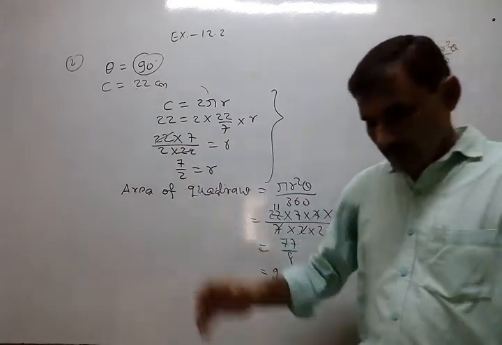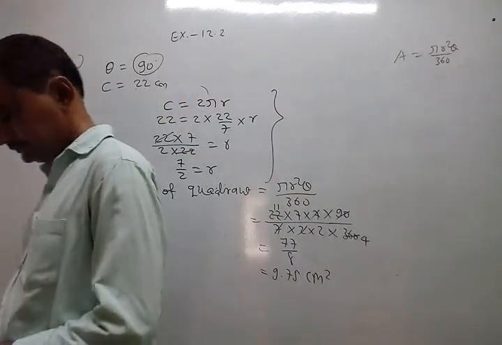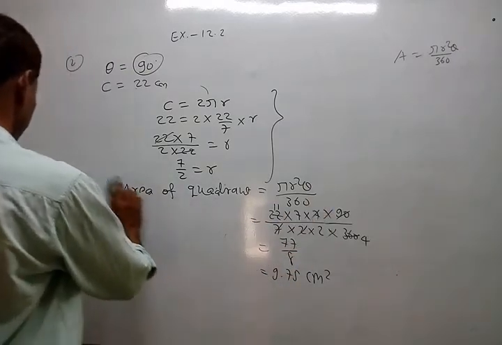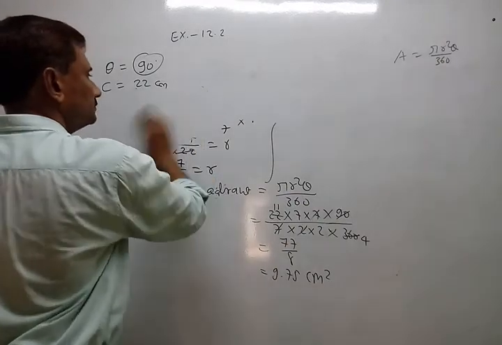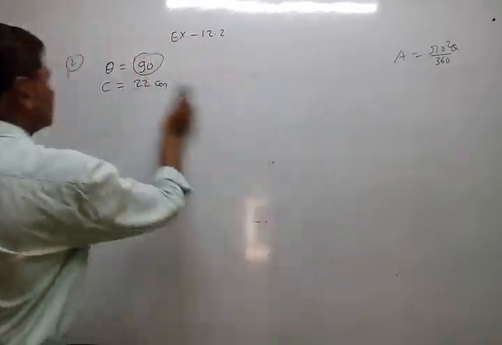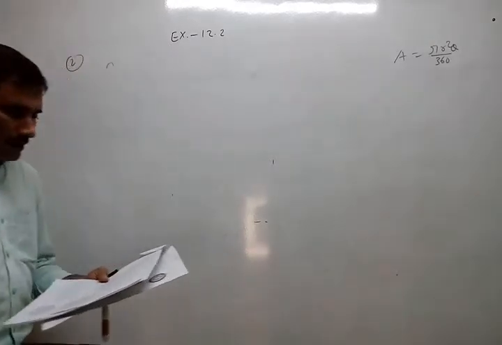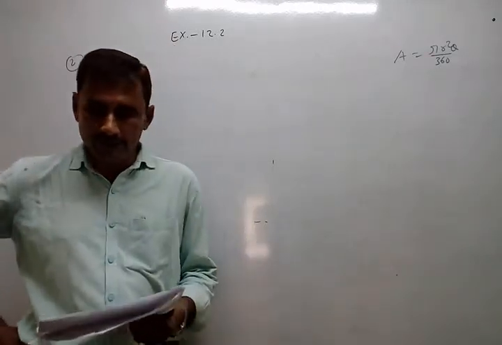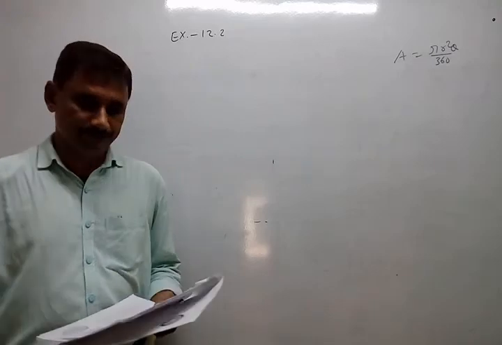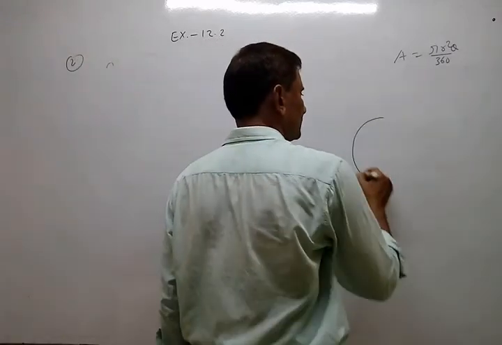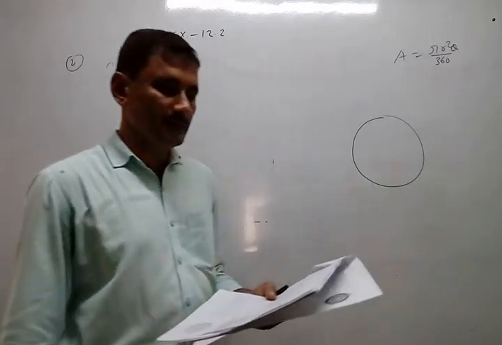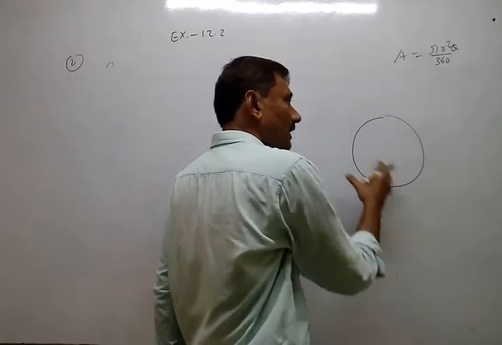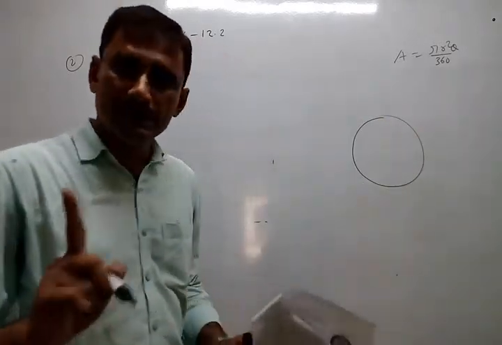Okay. Now look at number 3. The length of the minute hand of a clock is 14 cm. Find the area swept by the minute hand in 5 minutes. So you know, the watch or clock will always be circular. The watch may be square, but the swept area is always circular. The swept area is always circular.